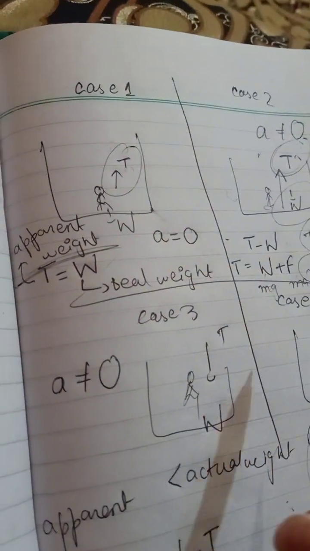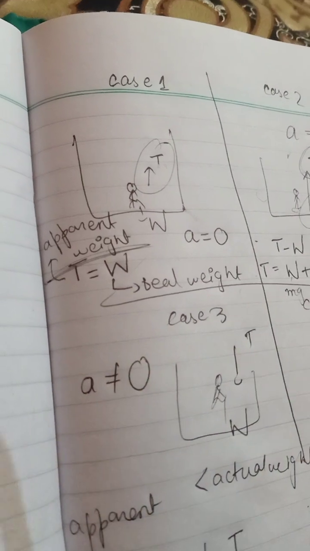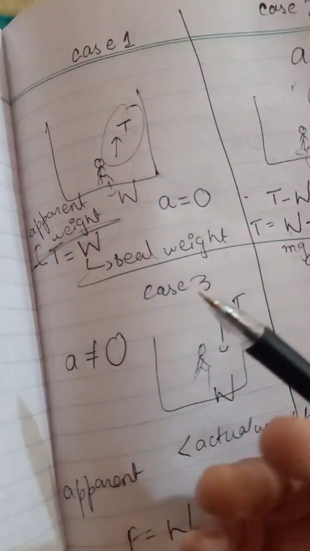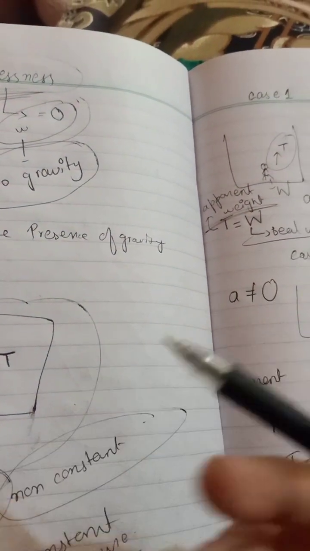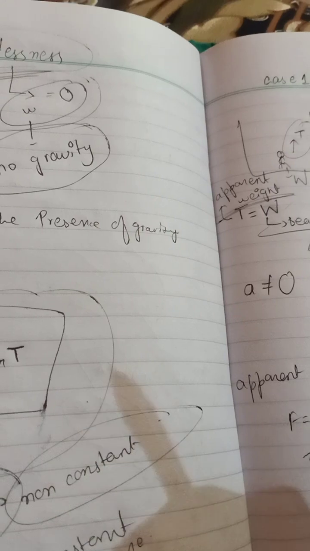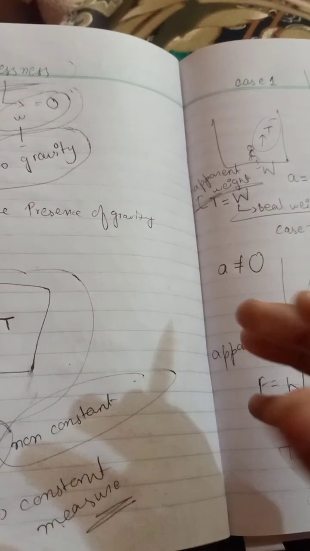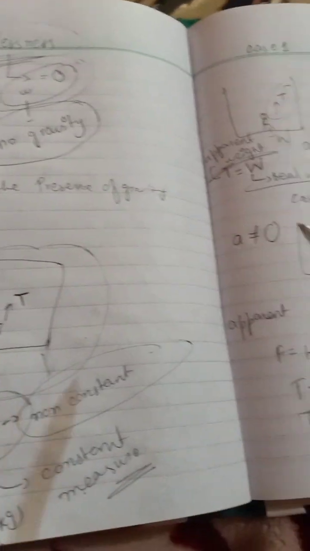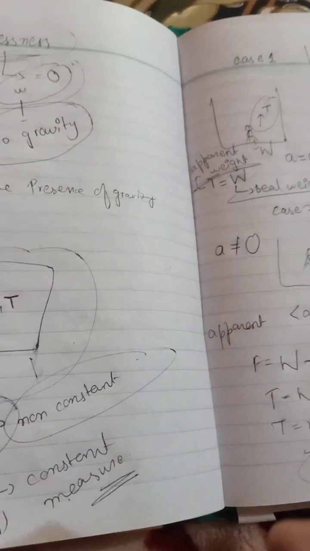Apparent weight depends on the state of the body, like rest and motion; it will change. If we talk about real weight, it will not change whether the body is in motion or at rest. But apparent weight will change if the body is at rest, in motion, or in any kind of motion. Apparent weight can be different, but real weight will never be different. So this was about weightlessness plus the cases. In the next video we will move toward weightlessness in the satellite.